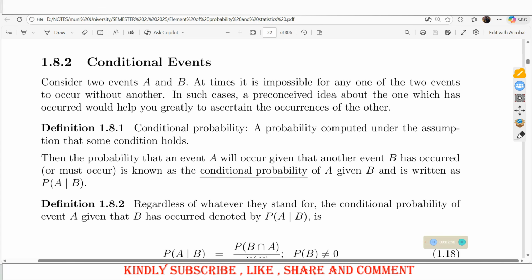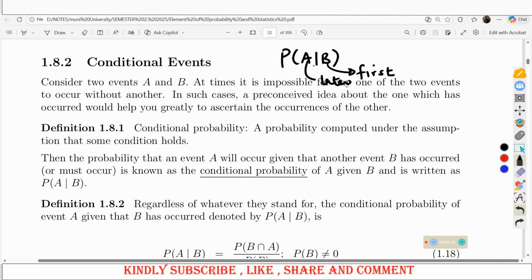And we shall be writing that as P of A, this is given B. This means that B was the first event to occur, and A is the event which is occurring after B has already occurred. So that is what we call the conditional probability of A given B. So when you write P(A|B), this will be read as probability of A given B. This one here, B, is the event which occurs first, and A occurs later.